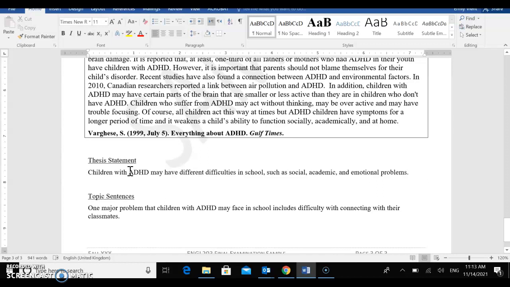Remember that you're not going to paraphrase important or key words. In this case, ADHD is a very specific term, right? It refers to a specific disorder. So don't even bother trying to paraphrase it. Just use the term ADHD.